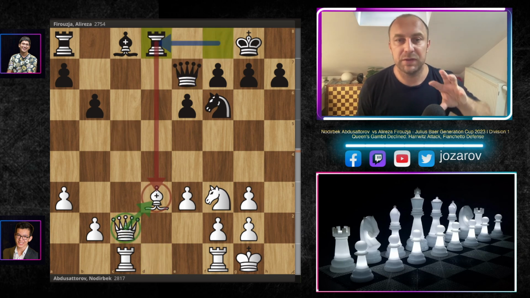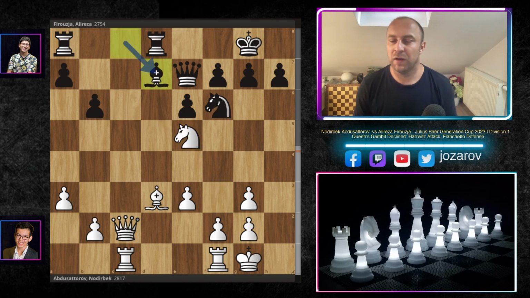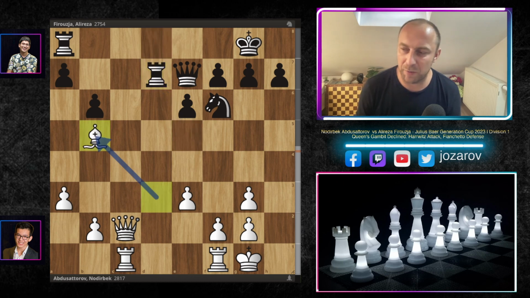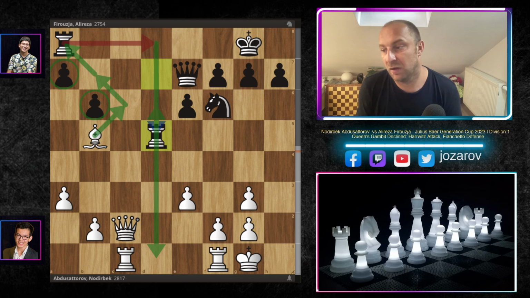This move keeps the queen a little bit occupied to the defense of the bishop on d3. Now knight to e5 played by Nodirbek, and now bishop to d7. Here Alireza offers the bishop for the knight. Nodirbek is not accepting that, because after knight to d7 and the rook takes d7, okay, you could maybe hit the rook, but now rook to d5, rook to d8 could happen.